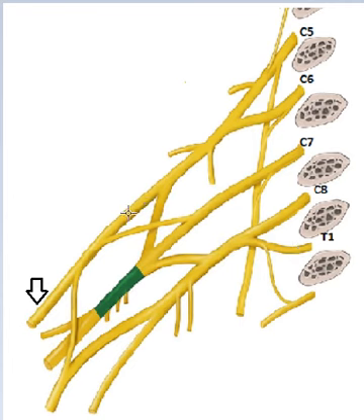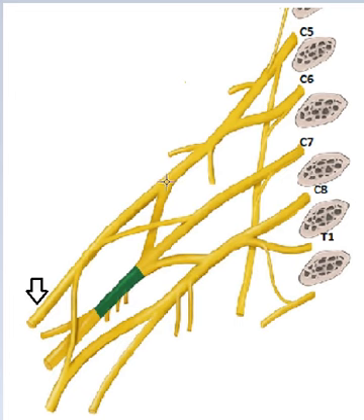This is the anterior division of the upper trunk. This is the posterior division of the upper trunk. This is the anterior division of the middle trunk. This is the posterior division of the middle trunk. This is the posterior division of the lower trunk. This is the anterior division of the lower trunk.